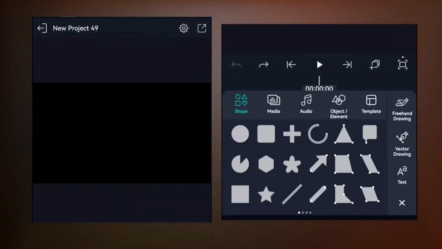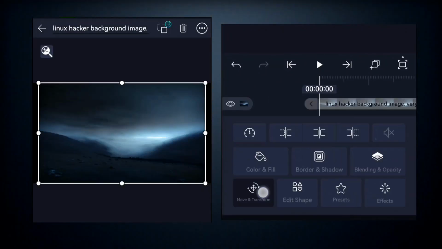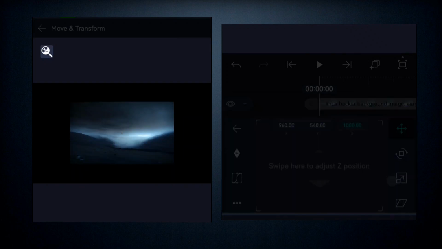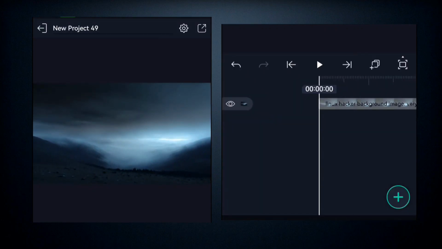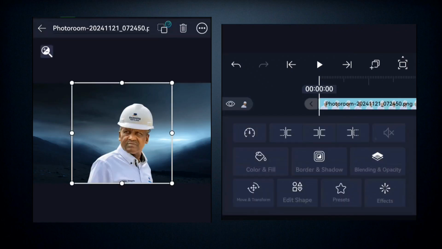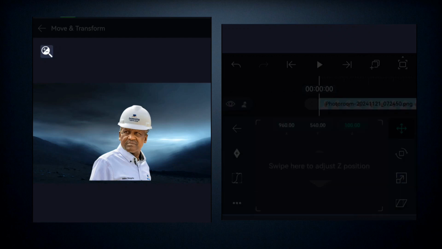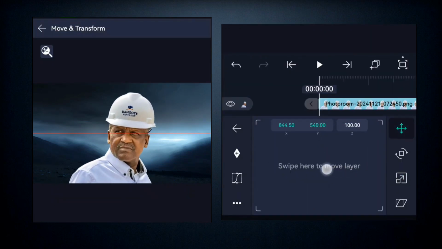So to get started, you come here on Alight Motion and you add a background, and then you adjust the size here on the z-axis. You make it about 1000 like this, and you can increase and expand it like this. Once you're done with that, you come here to add another media. So you add a picture right here, a PNG image, and you're going to scale it to about 100 on the z-axis, and you also scale it in like this, so you can adjust it to the left or to the right.